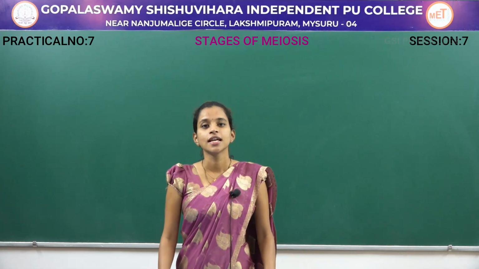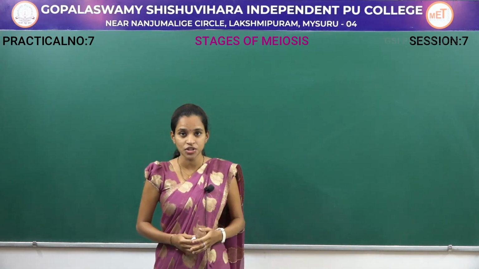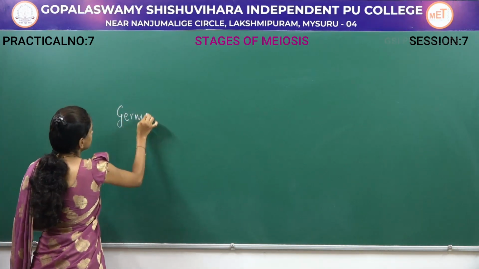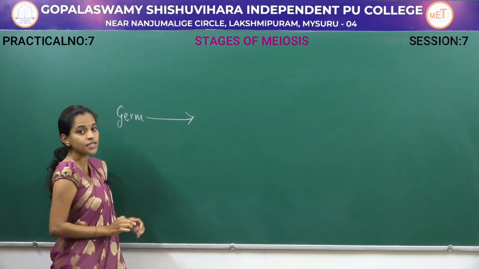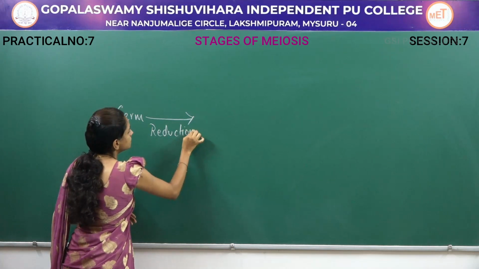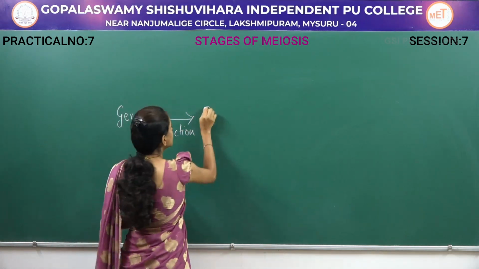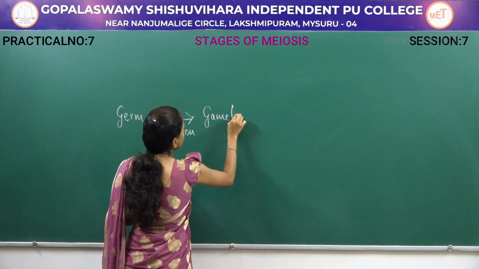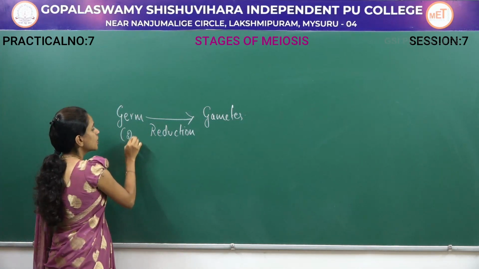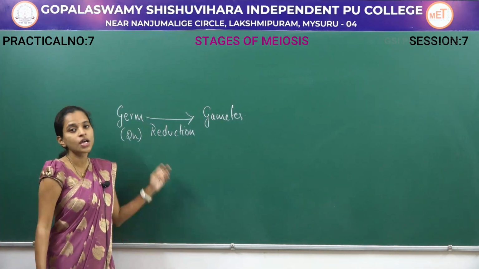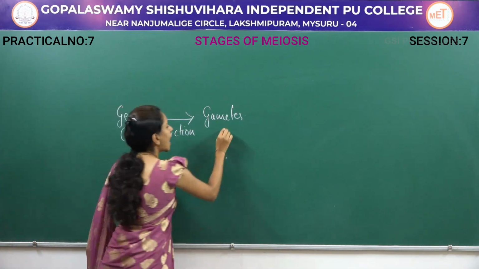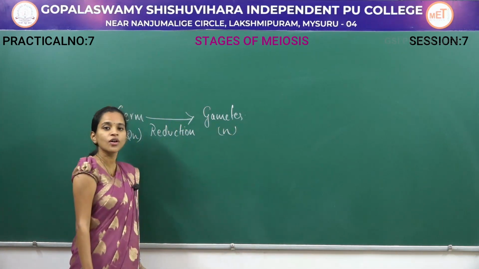What is meiosis? Meiosis is a type of cell division which takes place in germ cells. Germ cells undergo meiosis. It is also called reductional division and produces gametes which have a haploid set of chromosomes. Germ cells carry a diploid set of chromosomes, which undergo meiosis, where the number of chromosomes is reduced to half, and the gametes carry n number of chromosomes.